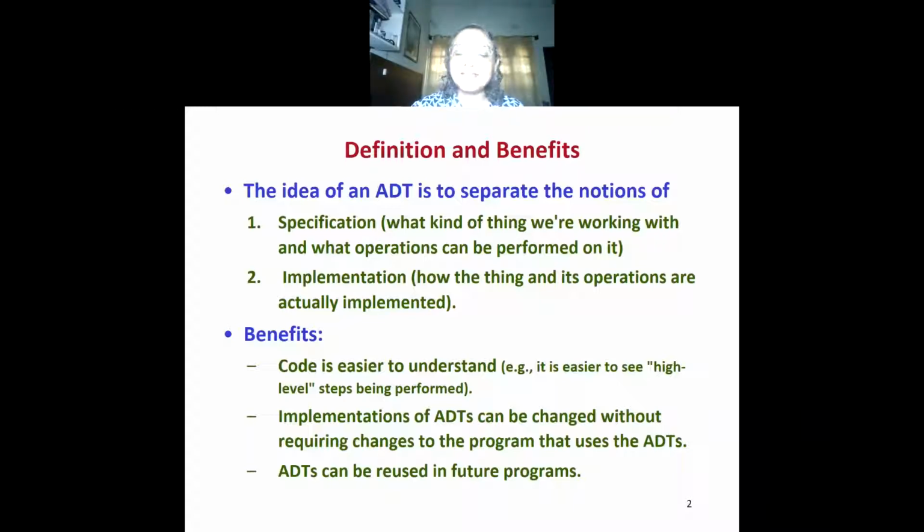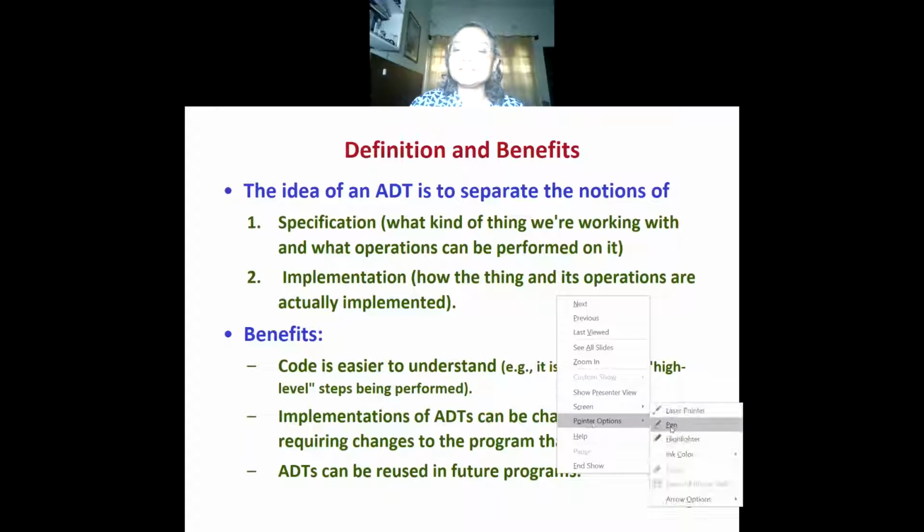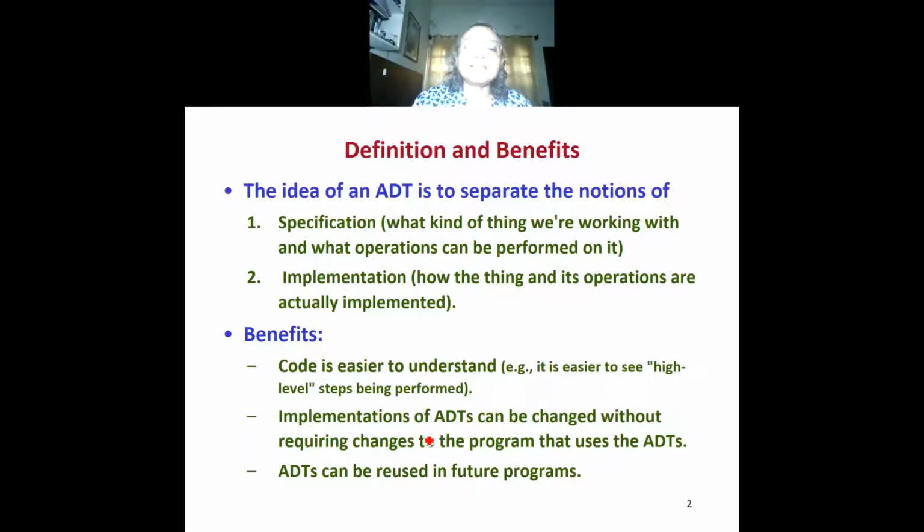The second benefit is that the implementation of an ADT can be changed without changing the program that uses that ADT. Suppose we are working with a polynomial as an abstract data type, and there is currently an implementation of the polynomial using an array.